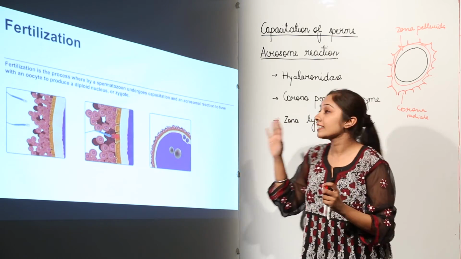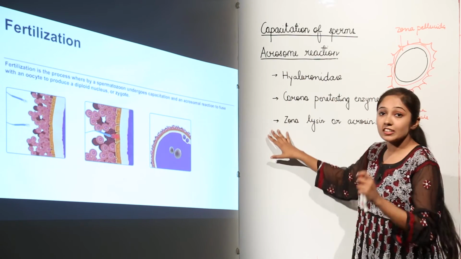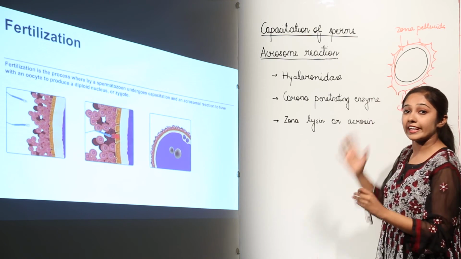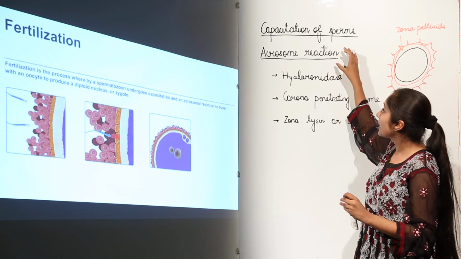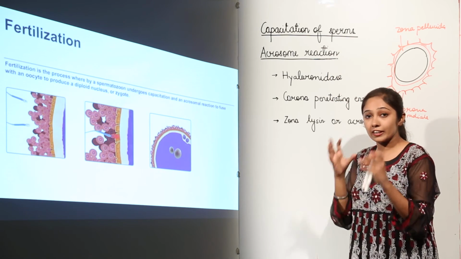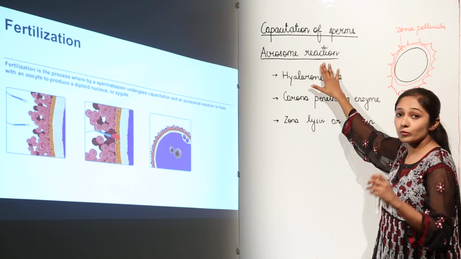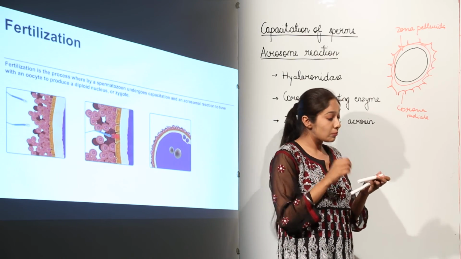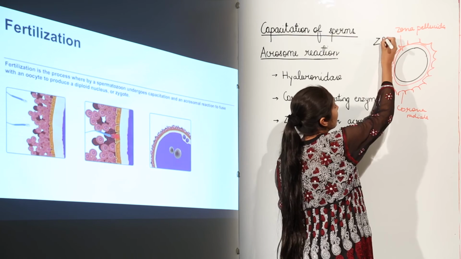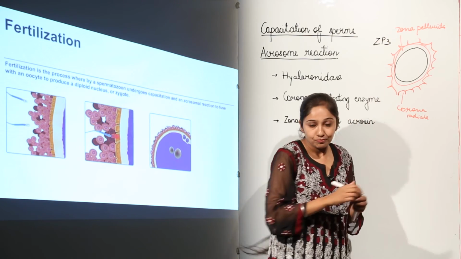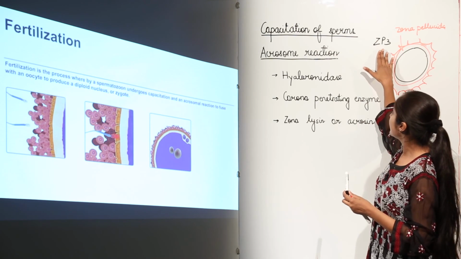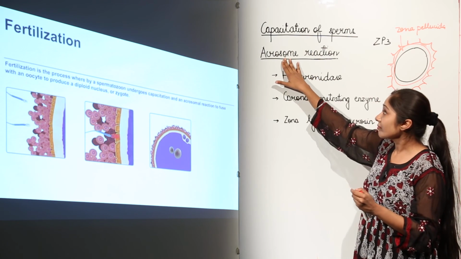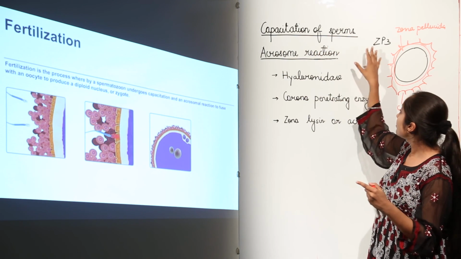So these hydrolyzing enzymes are very important so that the sperm can actually reach the plasma membrane and cross this barrier to reach the secondary oocyte. So remember that acrosome reaction is the reaction which takes place in the acrosome. And over here, one thing is very important that needs to be mentioned. This zona pellucida contains glycoproteins. One of the major glycoproteins is ZP3. This ZP3 is going to actually bind to its complementary receptor on the acrosomal head. What is going to happen when this is initiated?